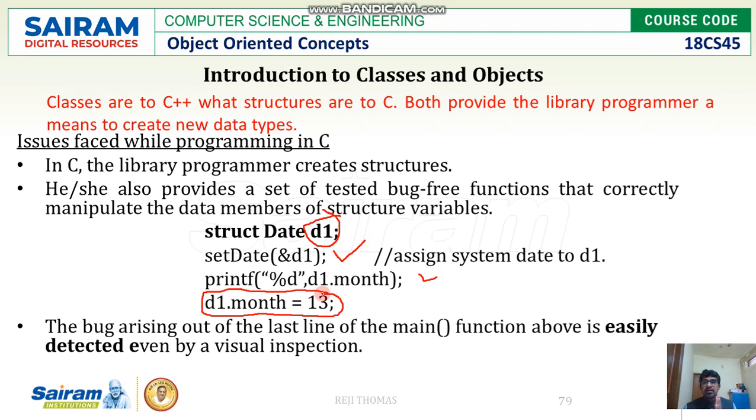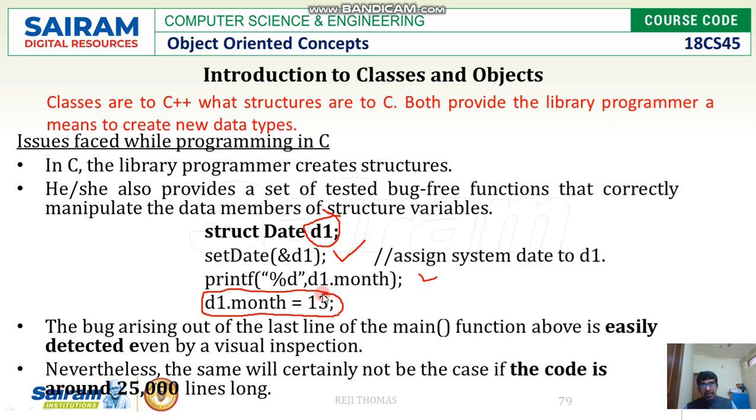This creates an error, which can be easily visualized if the number of lines of code is very small. Think that you have written a small program where you have committed mistakes. But think of a scenario where the number of lines in the code is 25,000, where you cannot find these mistakes easily, right? If it is a small number, we can do it. If it is a larger number, we are not able to find it.